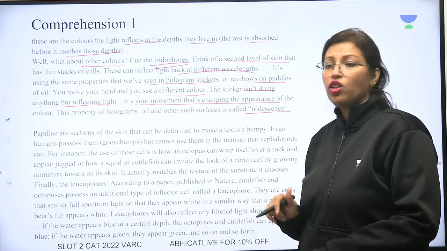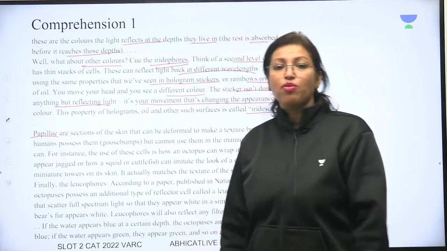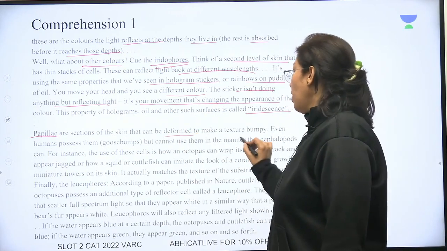Now come to the third quality. So they give you the third quality, papillae. The third thing that helps save them are sections of the skin that can be deformed to make a texture